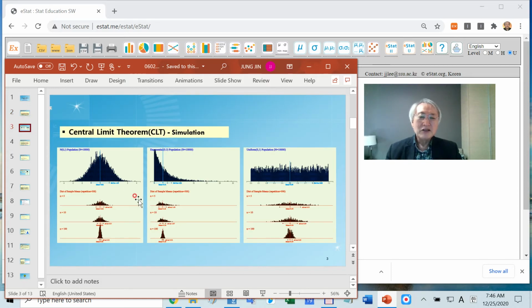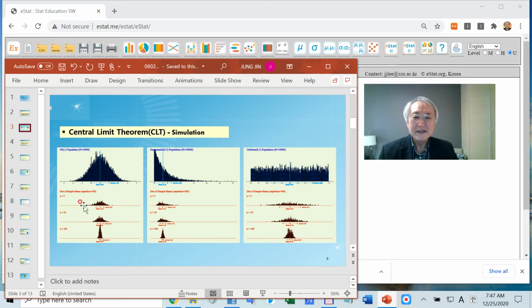Let's remind you of this example. We don't know the population. I assumed three kinds of population: normal, exponential, and uniform, like this. There are 10,000 population data. I collect sample sizes of 5, 10, and 100.